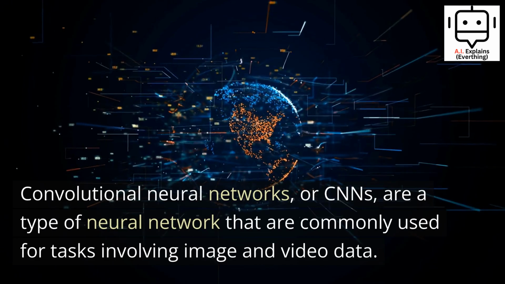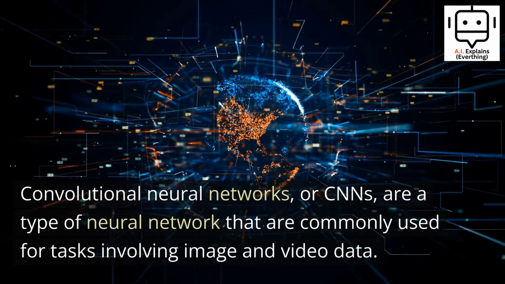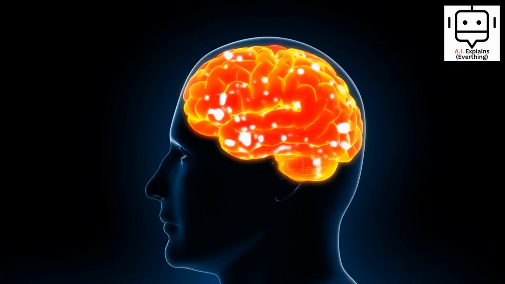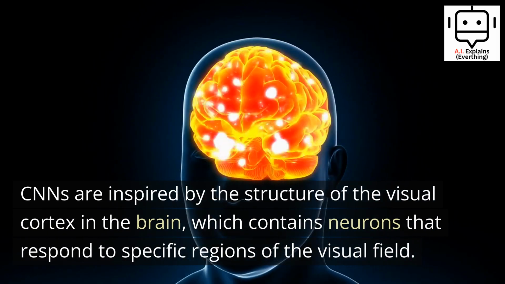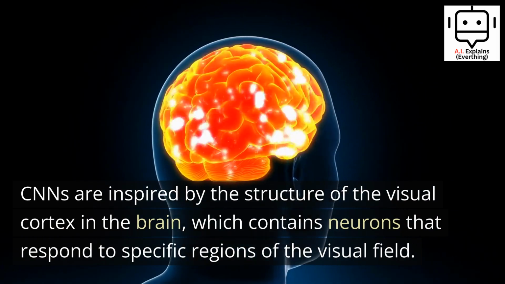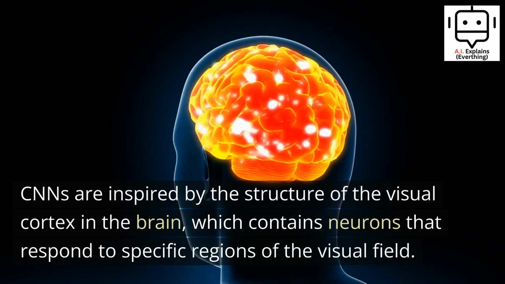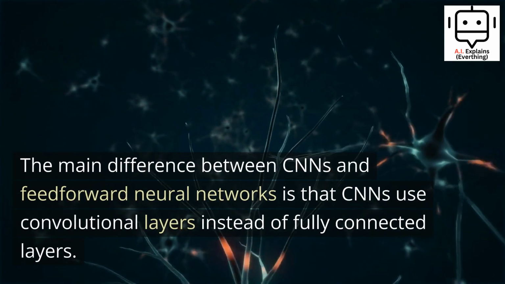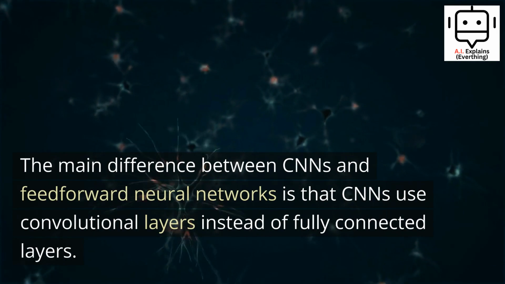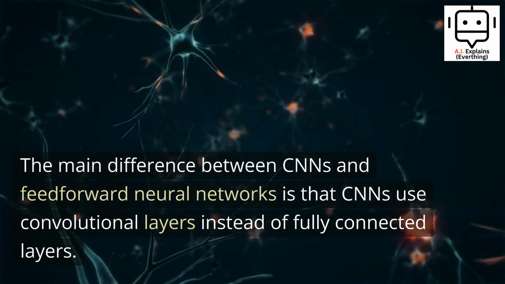Convolutional neural networks, or CNNs, are a type of neural network that are commonly used for tasks involving image and video data. CNNs are inspired by the structure of the visual cortex in the brain, which contains neurons that respond to specific regions of the visual field. The main difference between CNNs and feed-forward neural networks is that CNNs use convolutional layers instead of fully connected layers.